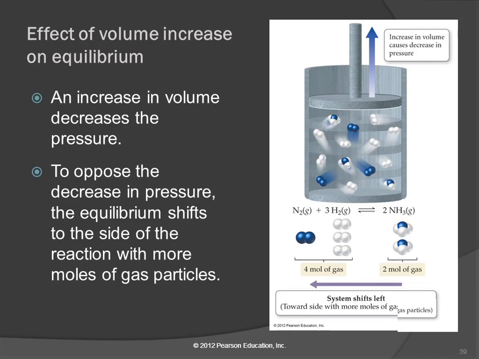If we increase the volume, what does that do to the pressure? It decreases it, right? And so the equilibrium will shift in a way that wants to increase the pressure, to undo what was done to it, to fight back. So it will shift the opposite way and make more particles of gas. The pressure of a gas depends on the number of particles. It doesn't matter what they are. It's a weird thing about gases.